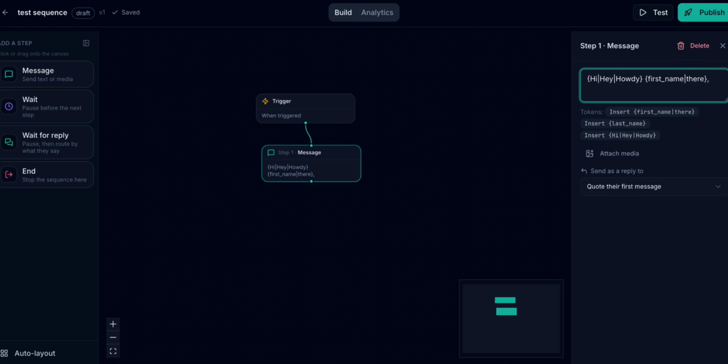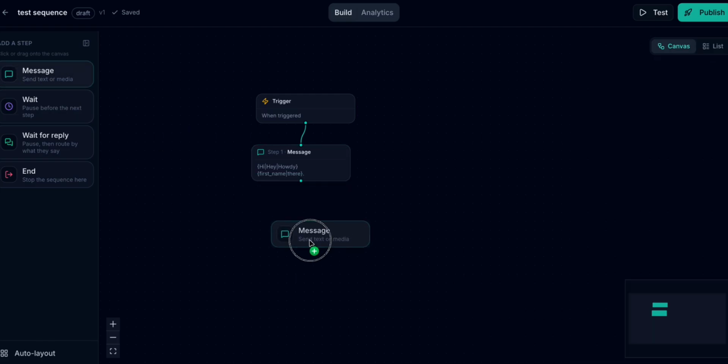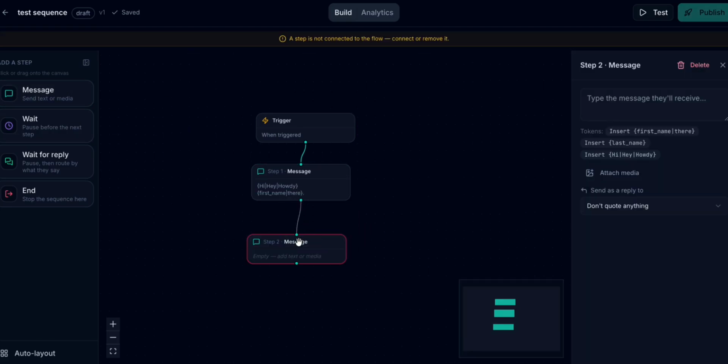And then you can say welcome to my DM, how can I help you? Or you can make this another message. You can attach a media, you can quote their first message, or you can decide not to quote anything. By default, it would quote the trigger. So that means the message is going to quote whatever initial message the person sends to trigger this message.